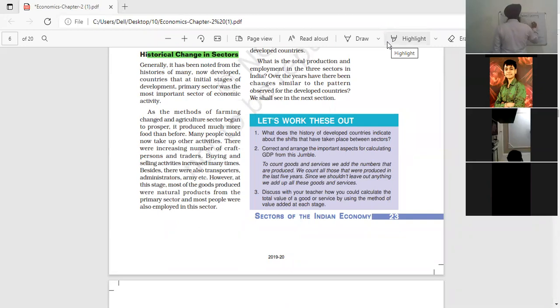Structural change. When investment generally occurs in a particular sector of the economy, it is known as structural change. In other words, structural change is studied in terms of the contribution of